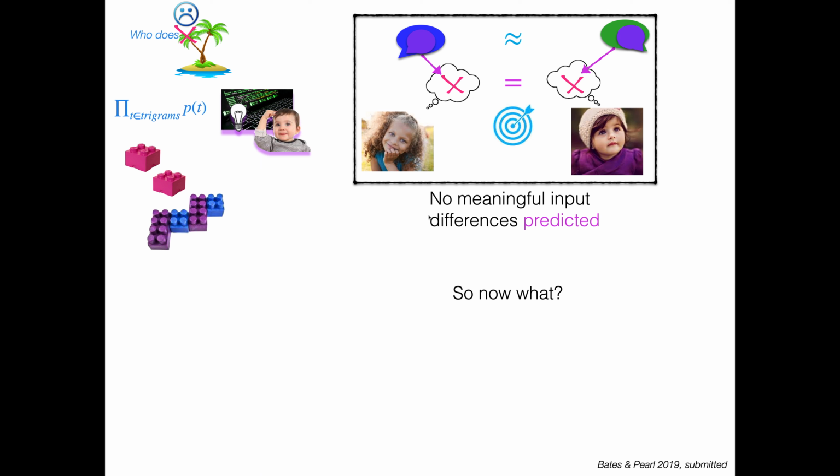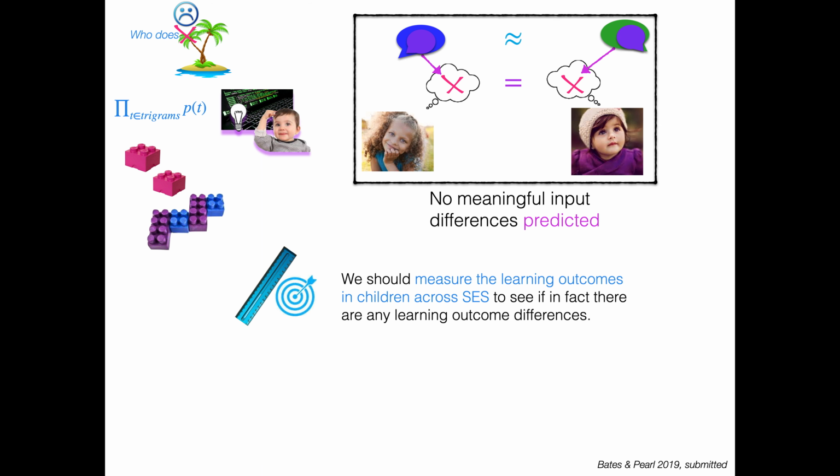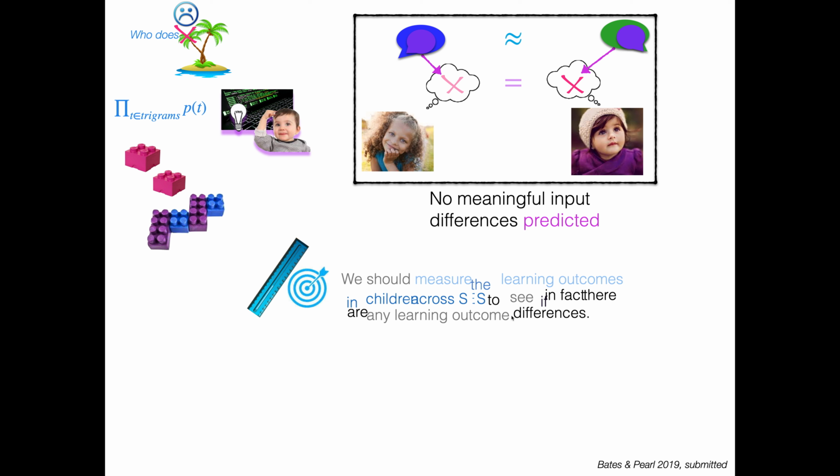Again, no meaningful input differences developmentally are predicted, right? We don't predict the outcomes to differ on the basis of the input across SES. So now what? Well, now we should probably measure the learning outcomes in children across SES, for in this case syntactic islands knowledge, to see if in fact there are any learning outcome differences or not, right?